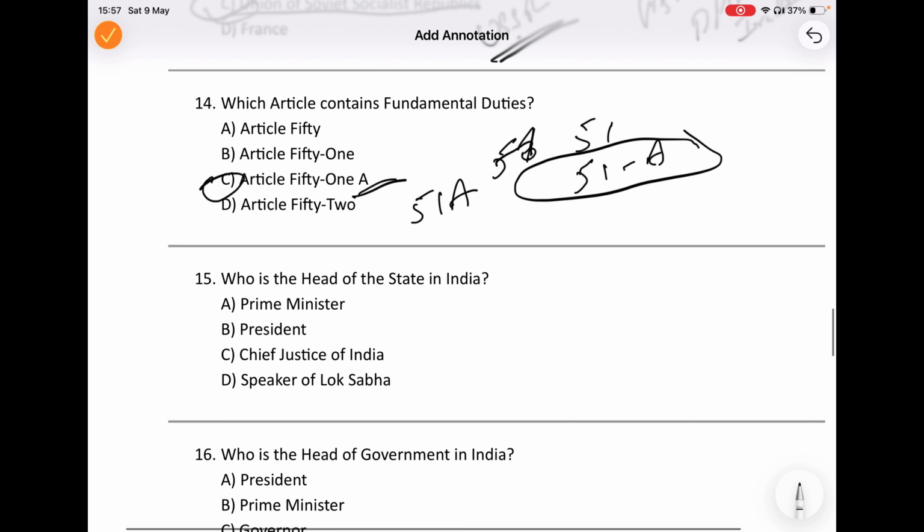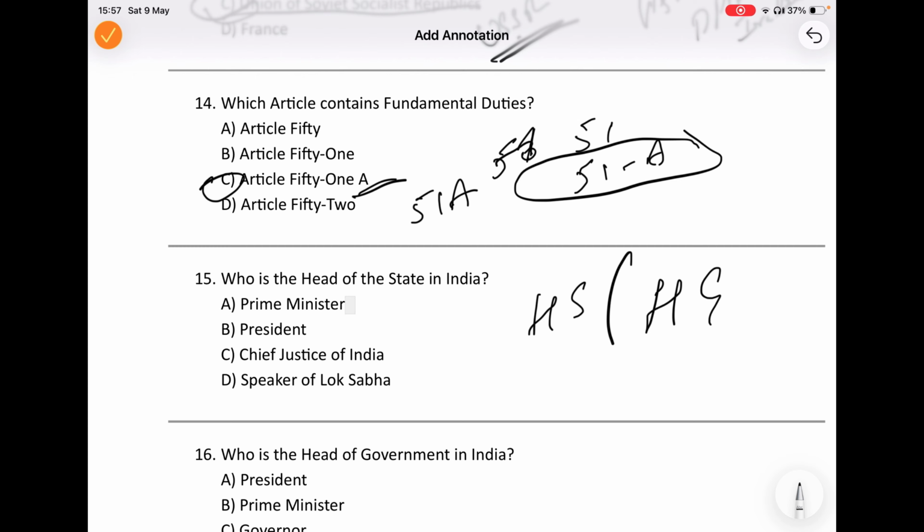Now, this is one of the most common trap questions in constitutional law. Who is the head of state in India? Many students get confused here because they think the Prime Minister runs the government, so the PM must be the head of the state. But the Constitution makes a clear distinction between head of state and head of government. The President is called the head of state.